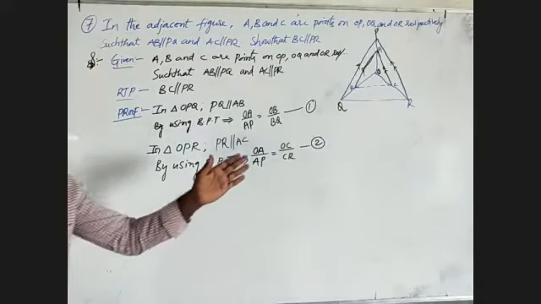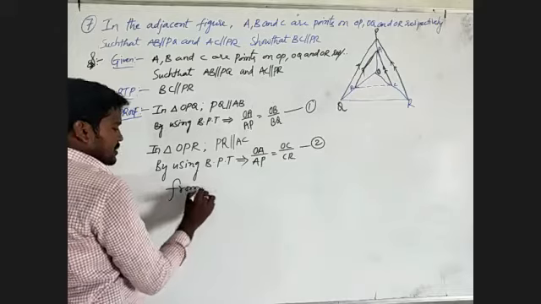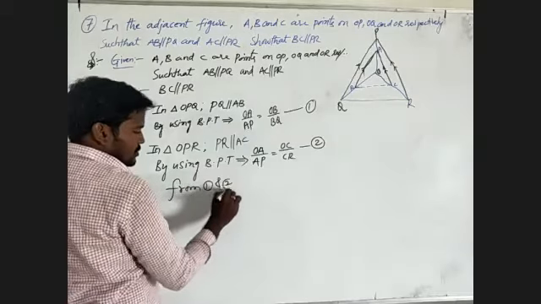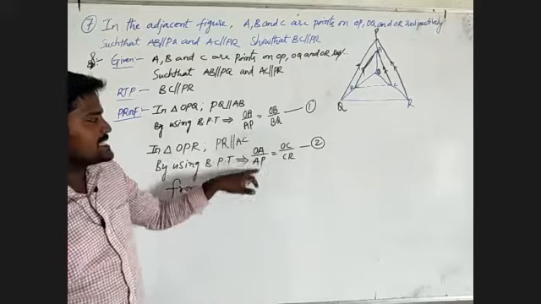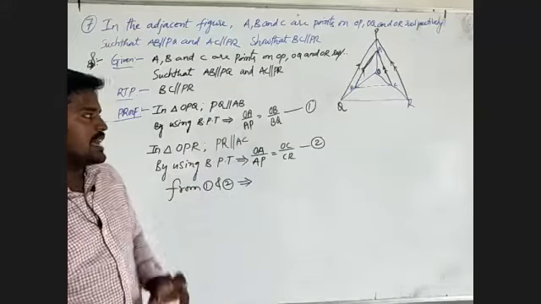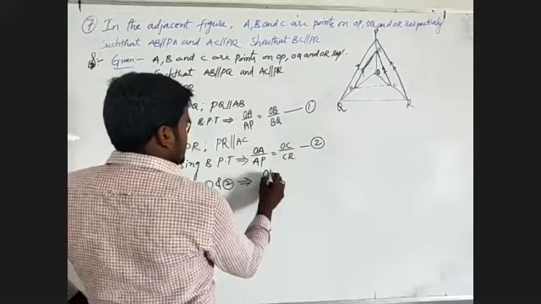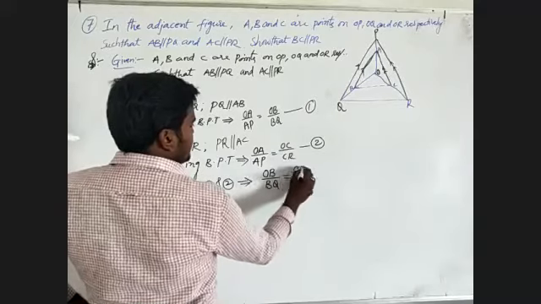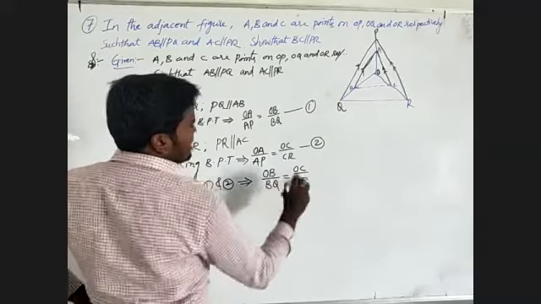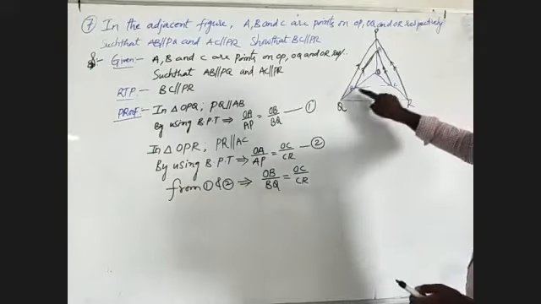We observe equation 1 and equation 2. From 1 and 2, both LHS values are equal, so both RHS values are also equal. That gives OB by BQ equal to OC by CR.